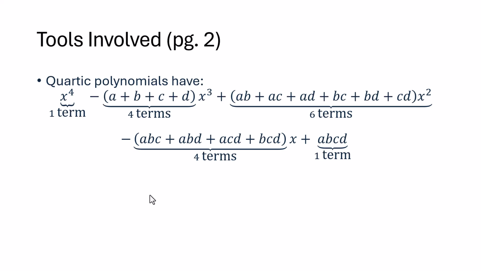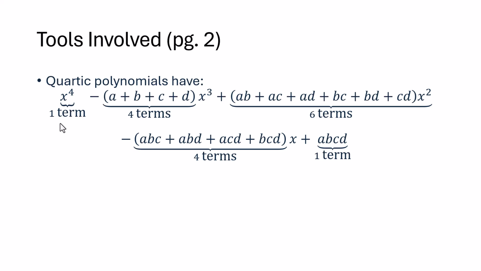So there's a lot of patterns in Viete's relations, not just how many numbers you're going to be combining or how many terms you're going to be combining, but also the structure of each one of those terms. So we can think of the monic term, the one that's multiplying x to the fourth, as like a n choose 0, if you will, or a 1. There's an understood 1 there.